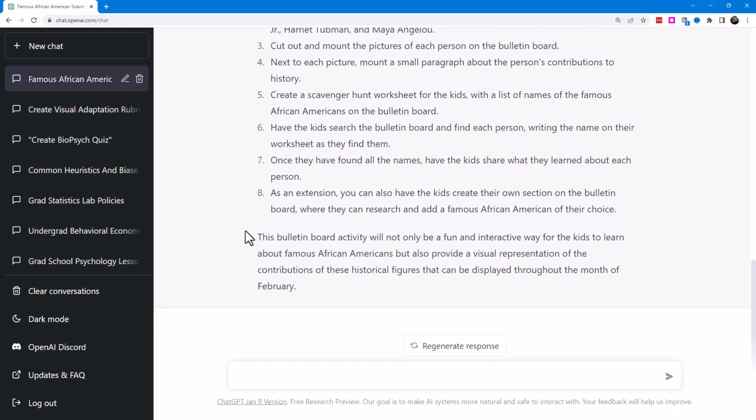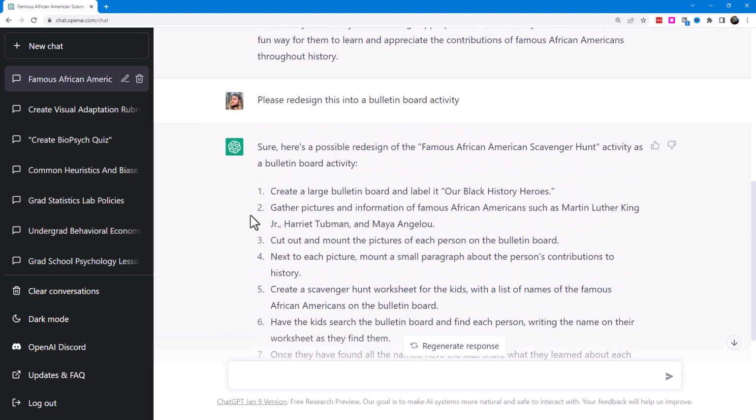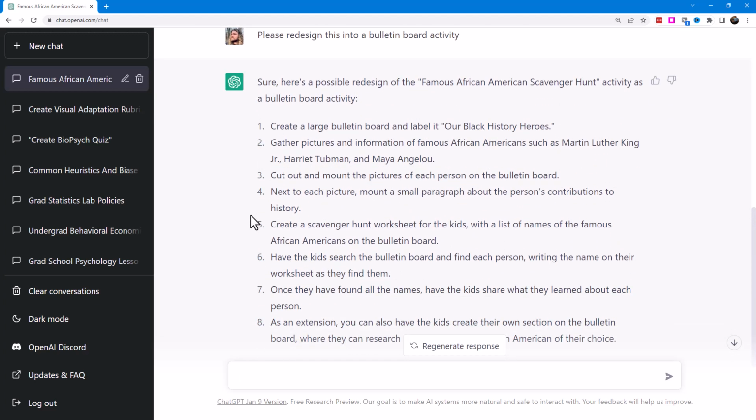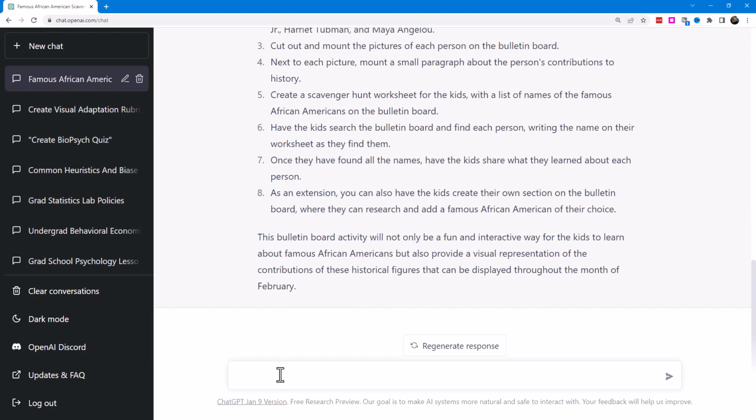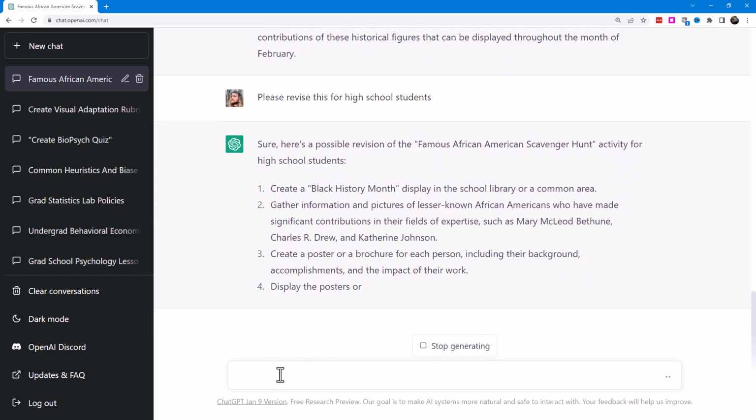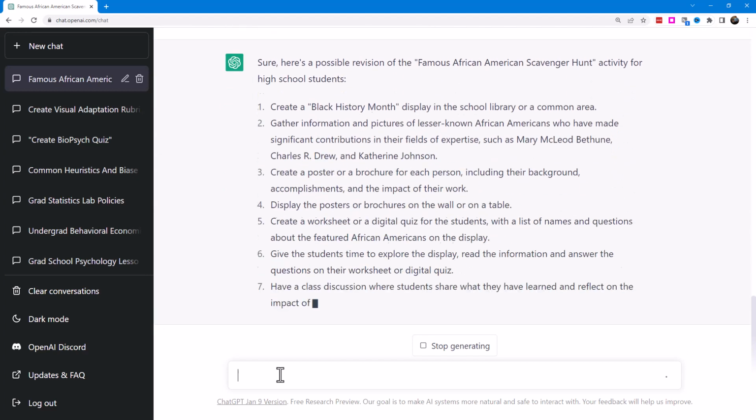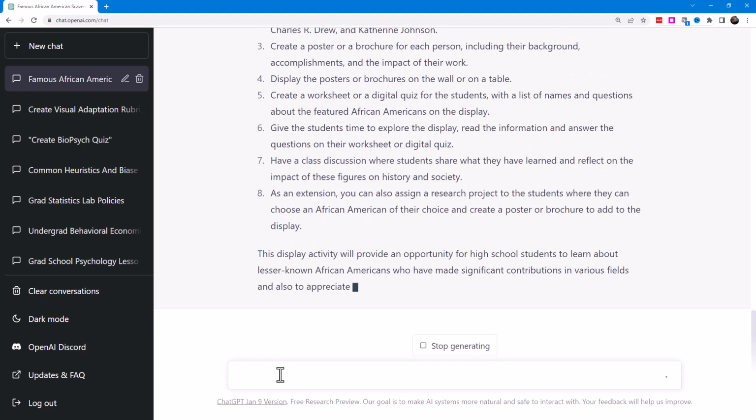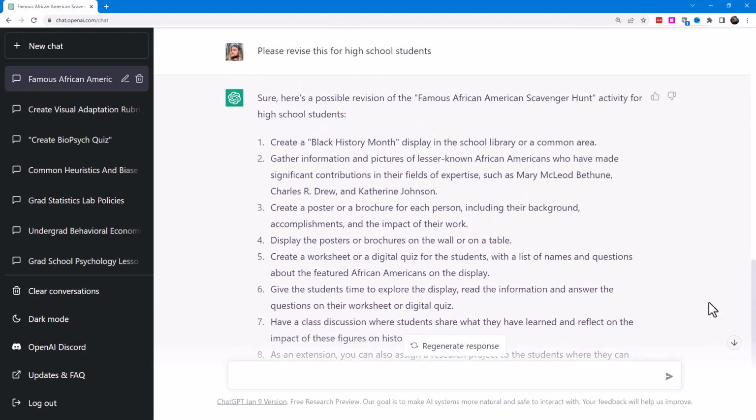So it looks like it attempted a spin on the original scavenger hunt idea activity and created a bulletin board thing instead. Now let's see if we can please revise this for high school students. So let's go ahead and take a look at what the high school version looks like.